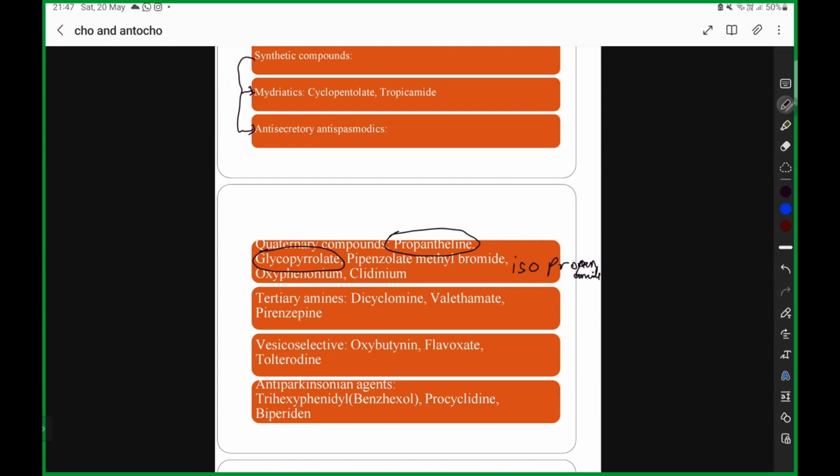Next you are going to have vesicoselective. Vesicoselective means oxybutynin, flavoxate, tolterodine. Just remember one thing: oxybutynin, flavoxate. Oxybutynin has an X, and similarly which other has an X? Flavoxate. These two are vesicoselective.